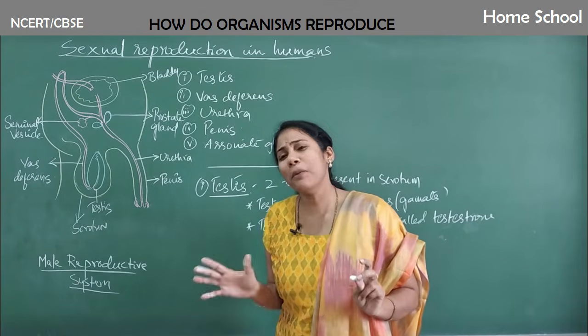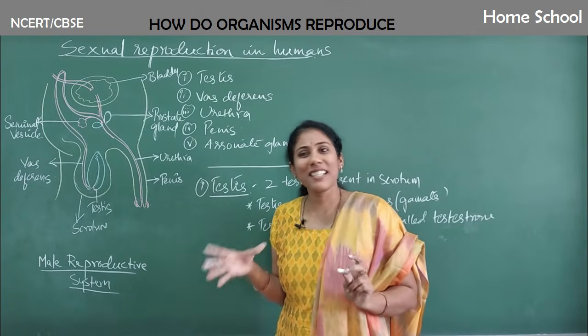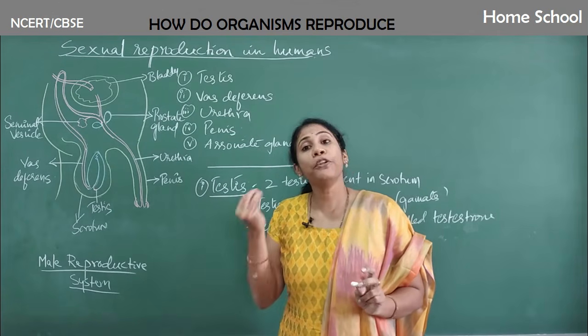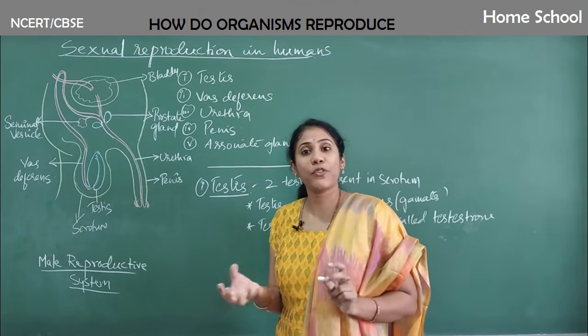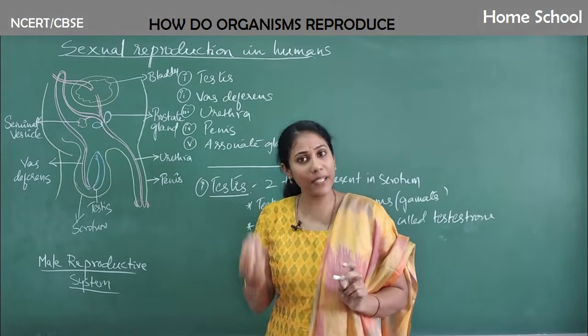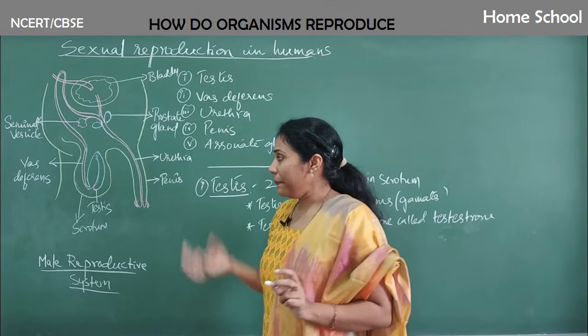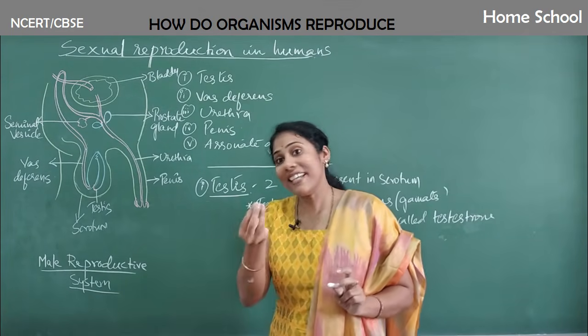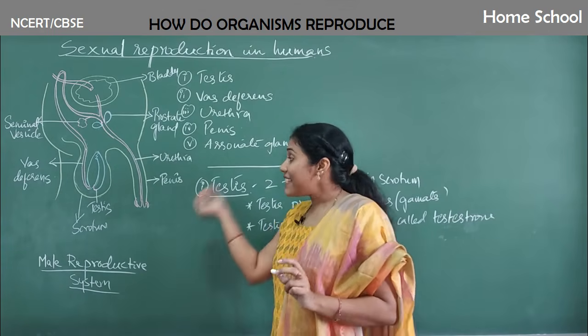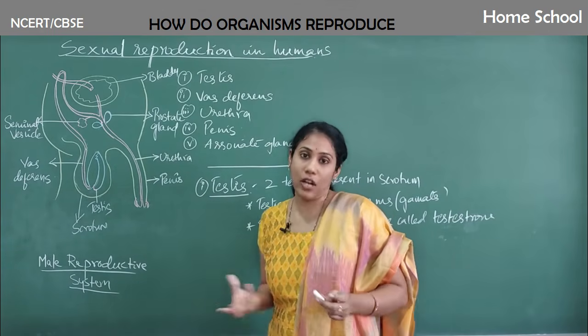The normal body temperature is 36 or 37 degrees centigrade, but to produce sperm the temperature has to be 32 or 33. In the scrotum area, that lesser temperature is observed. That's the reason the testis is always present in the scrotum.